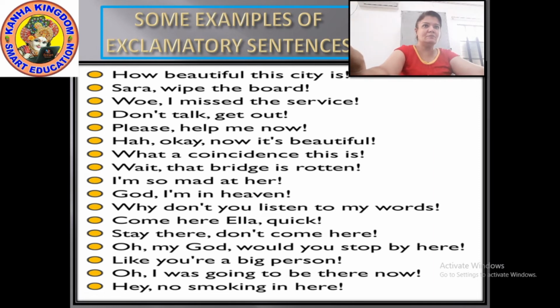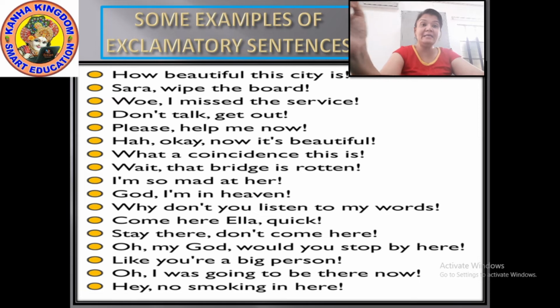Don't talk, get out. Here also it's one kind of exclamatory sentence, but this sentence is of anger. By this sentence you will feel that it is giving you an order, but it is not an order, it is anger. Don't talk, get out. So this feeling of anger also comes under exclamatory sentences.